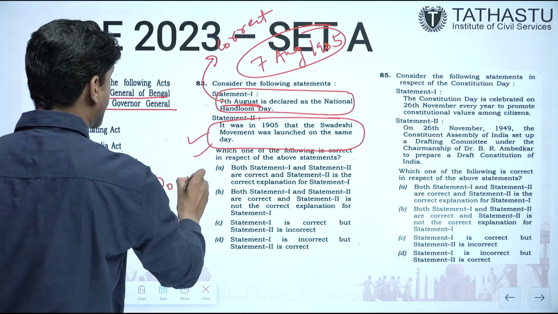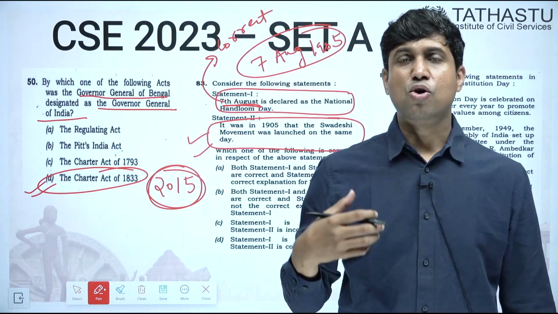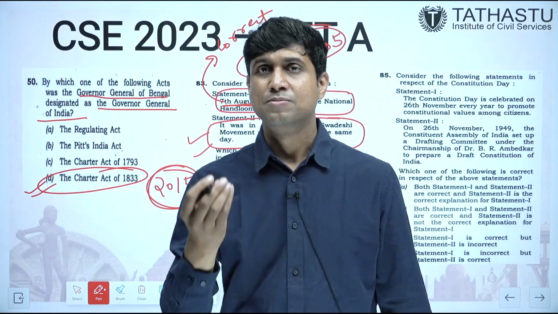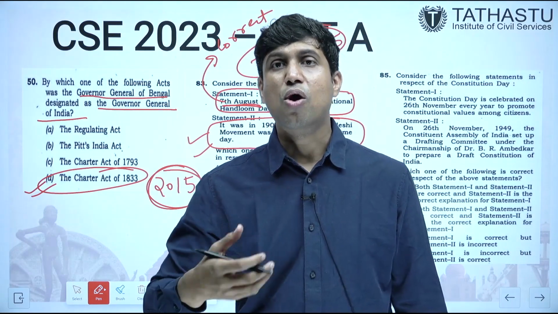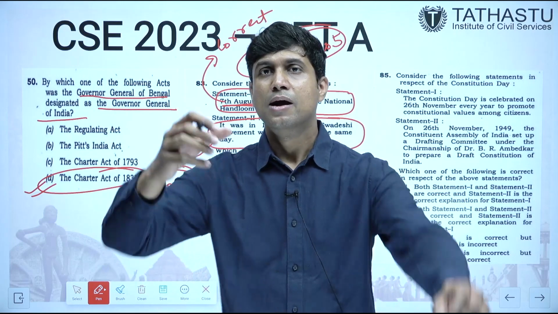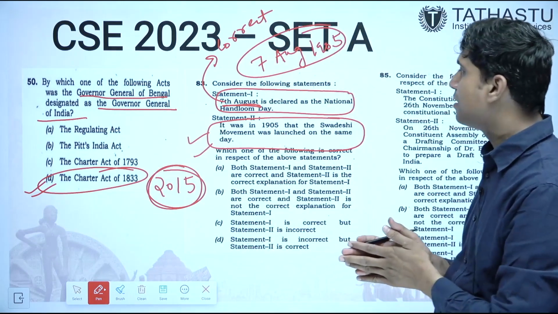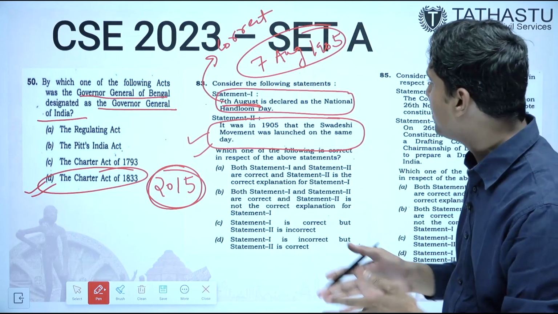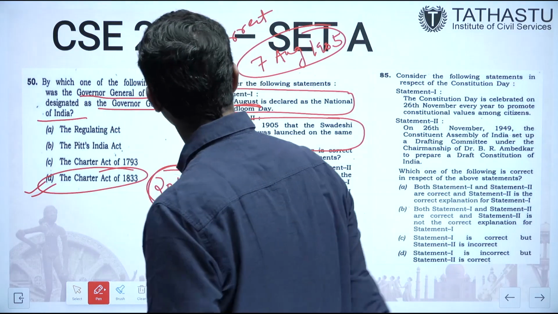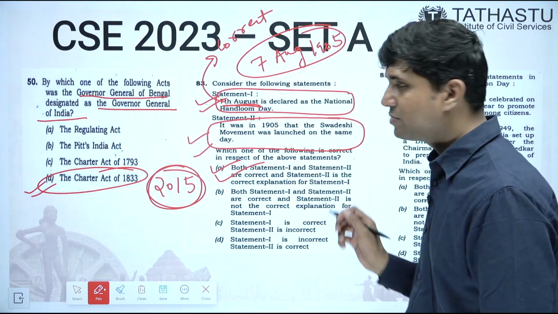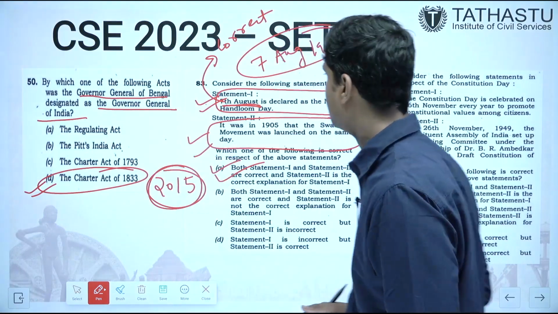In 2015. Earlier it was not celebrated, but from 2015 the government of India started celebrating 7 August as National Handloom Day to honor the handloom weavers, to make their products accessible to the people, and to highlight their contribution to the economy. So yes, 1 is correct, 2 is also correct, and this is also an explanation. Only because of the Swadeshi movement did the government accept that day as National Handloom Day.